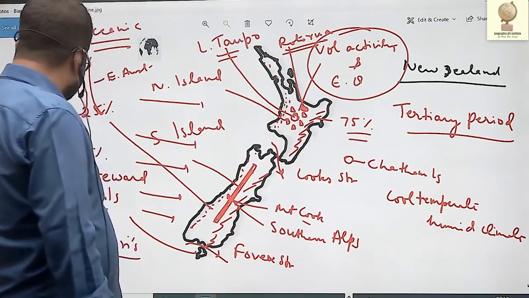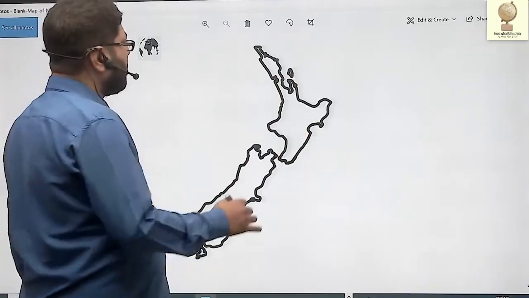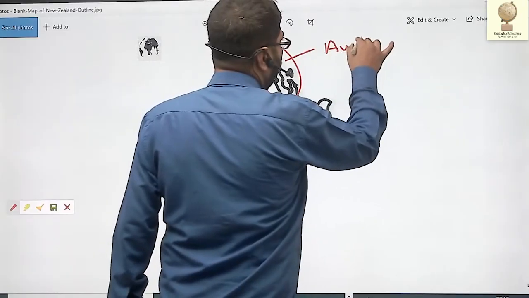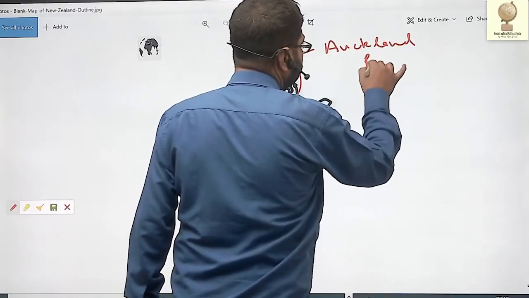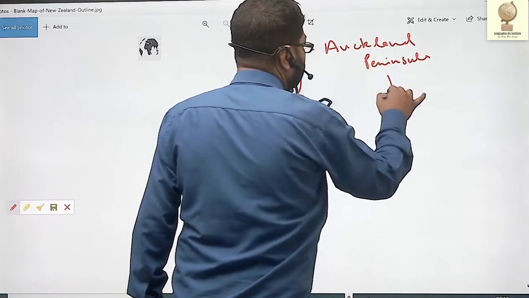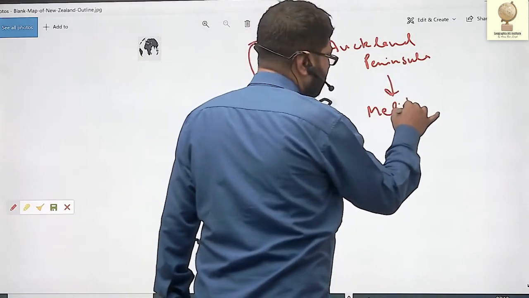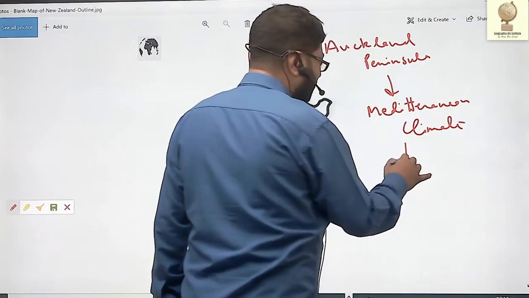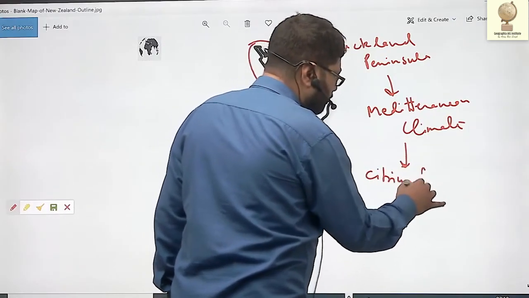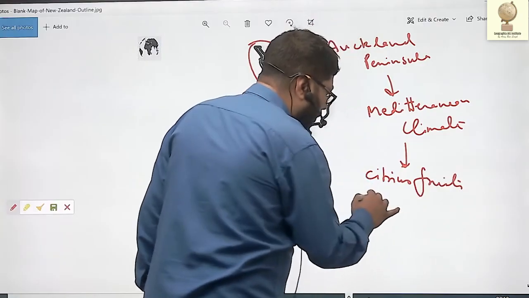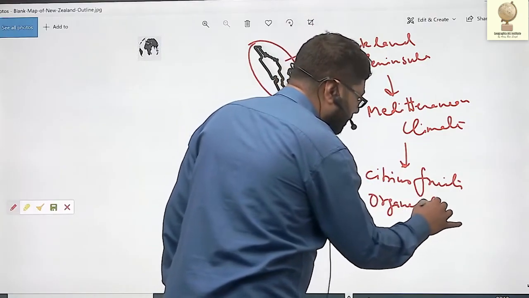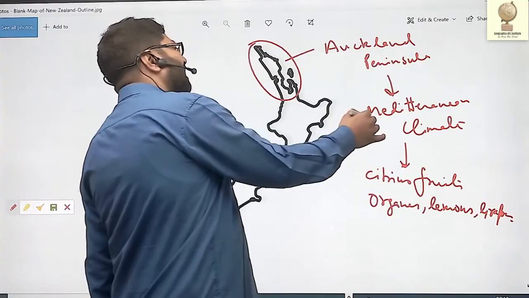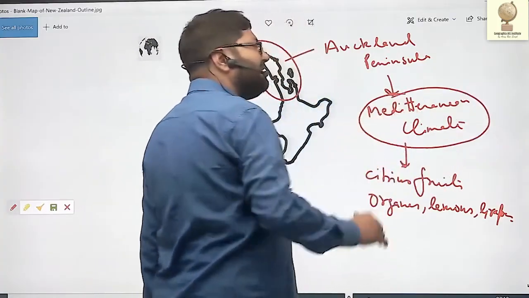Now, let us discuss some other aspects. This is known as the Auckland Peninsula. It has a Mediterranean climate, so it is very suitable for citrus fruits like oranges, lemons, and grapes. I told you the Mediterranean climate is characterized by two-layered vegetation, trees and shrubs.